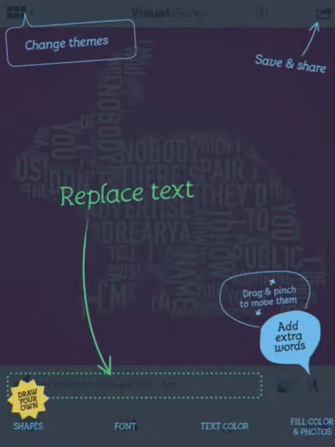So the next one is called visual poetry. Great for middle school, but maybe upper school teachers can teach it as well. And basically this lets you turn your poem into a tone poem, into a picture poem, changing the colors, the images. Students can enter their own poems, or they can copy and paste poetry just from the web. So I'm just going to come over here, because we're done with this, and I'm just going to start.